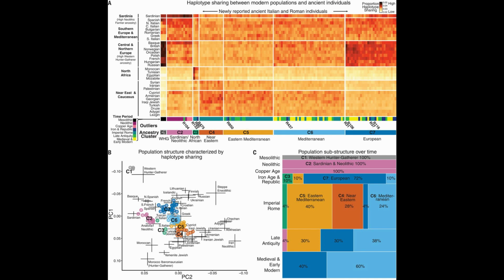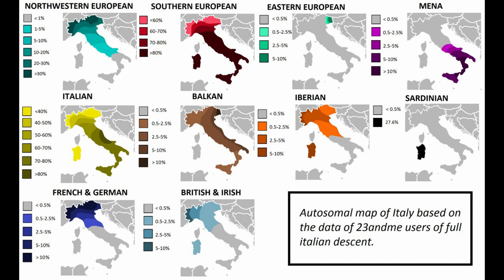And what's also evident is that ancestry during the Iron Age was mostly of European origin. What is also interesting is that the modern-day ancestral tests done by 23andMe can pretty much pick up these shifts throughout Italian history. But what you should note is that there is some overlap here with some of these components, such as the Iberian, the Balkan, the Southern European, and the Italian, or the Northwestern European, the French and German, and the British and Irish. Thus, these shifts in Italian history are well reflected by modern DNA.